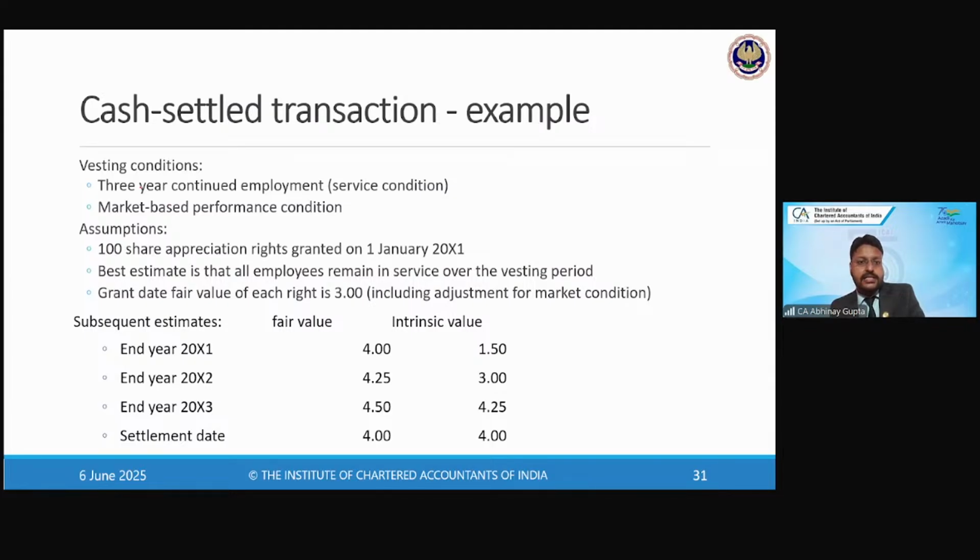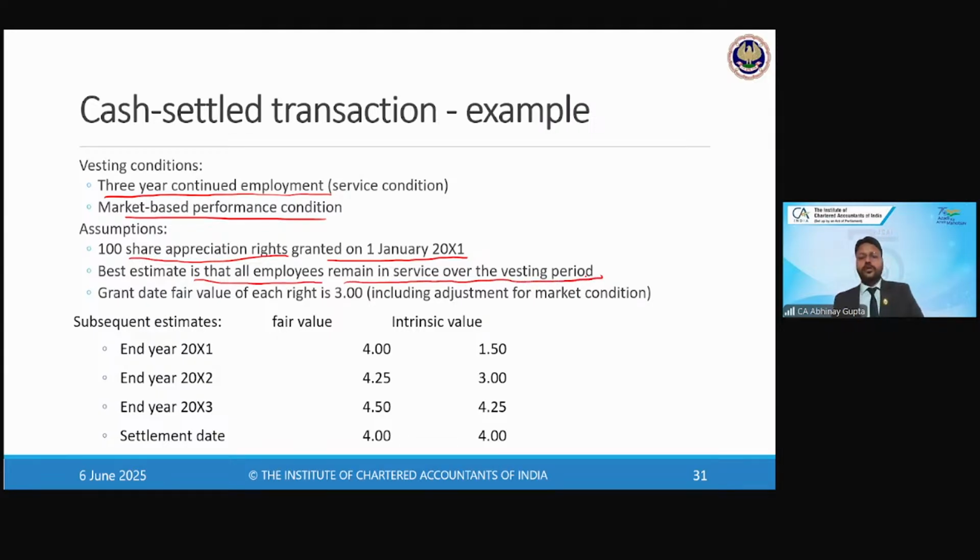So vesting condition is the 3-year continued employment with the company, right? And market-based performance conditions are also there, right? So assumption is 100 share appreciation rights granted on 1st of January 2001, right?